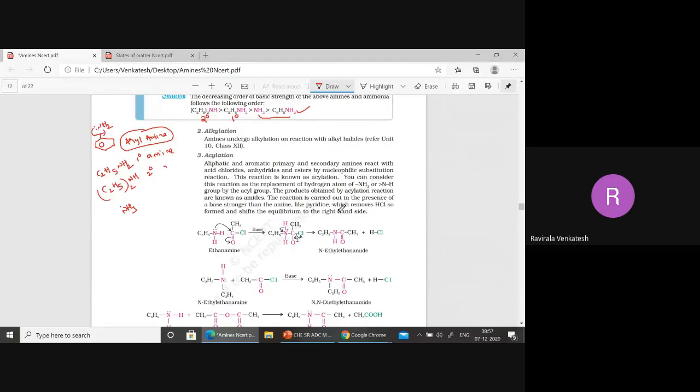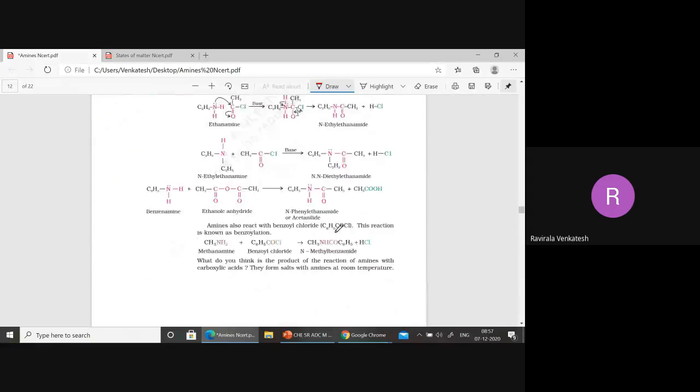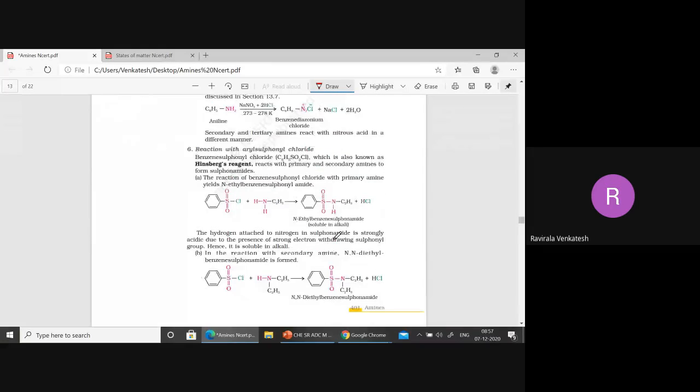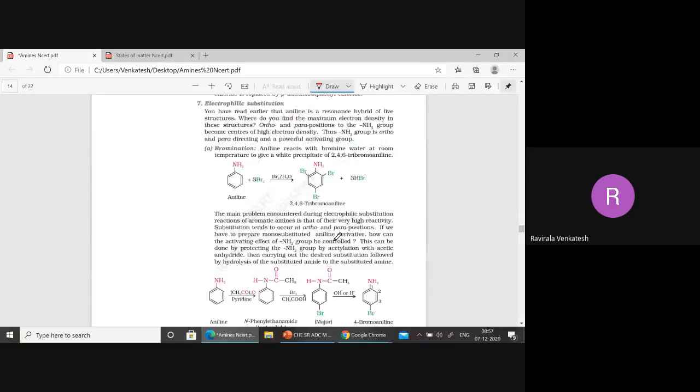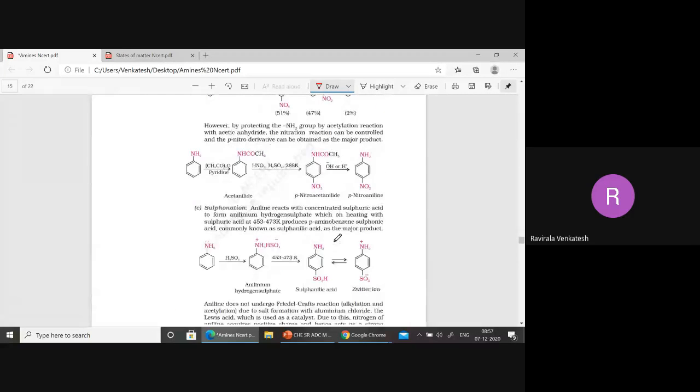And acylation, we'll discuss tomorrow, along with the remaining carbylamine reaction and distinguishing tests. Tomorrow I will try to complete amines. But diazonium salts are not there; you have the topics only up to here.